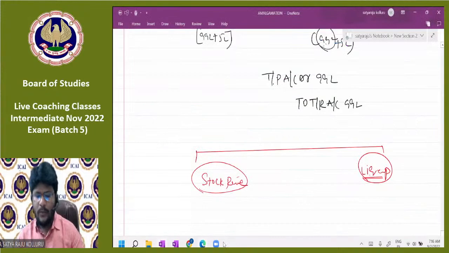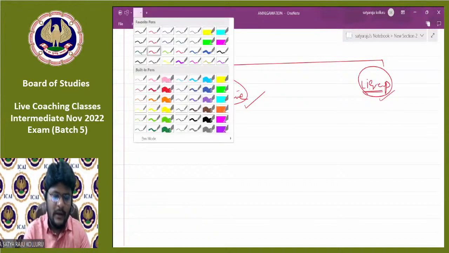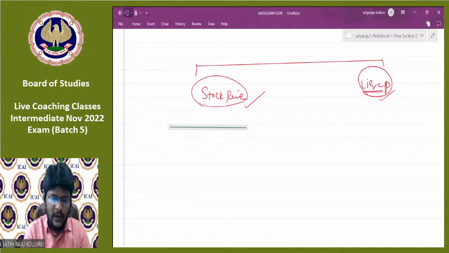Now, the two pending concepts are, one is stock reserve, another one is liquidation expenses. First, coming to the stock reserve concept. Let us take two companies: one is Razu Limited, another one is Rani Limited.